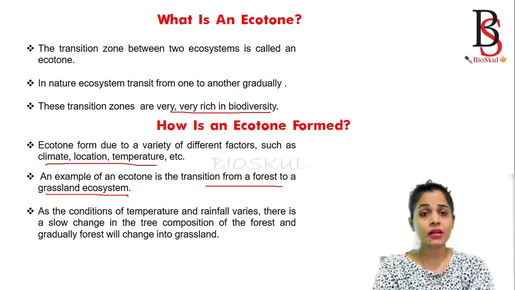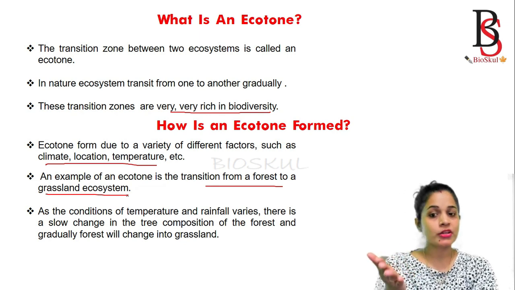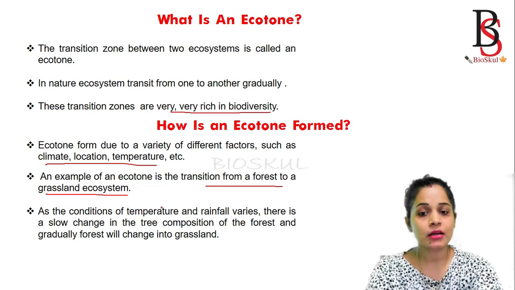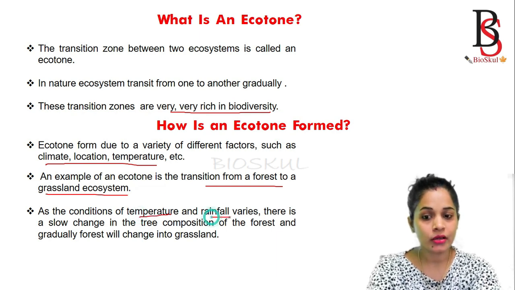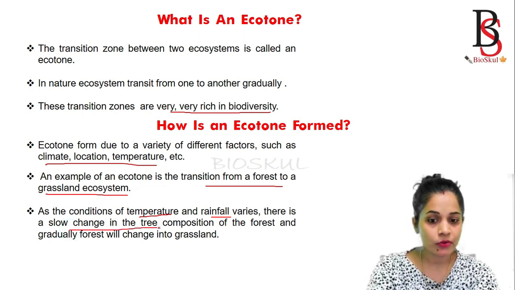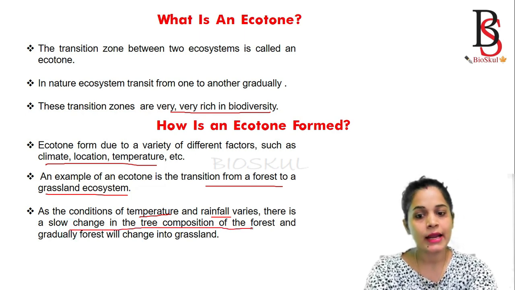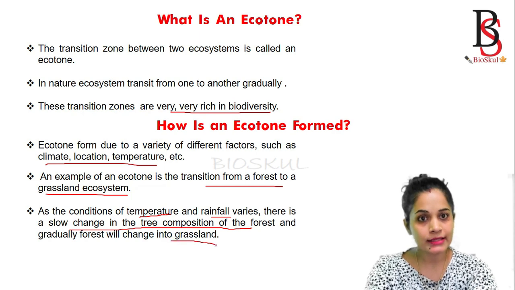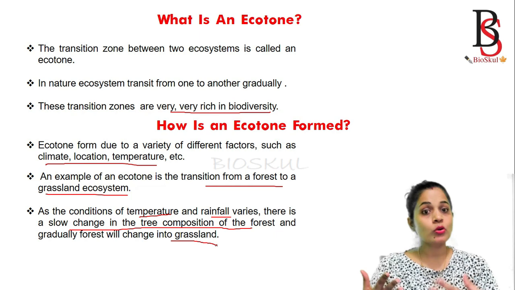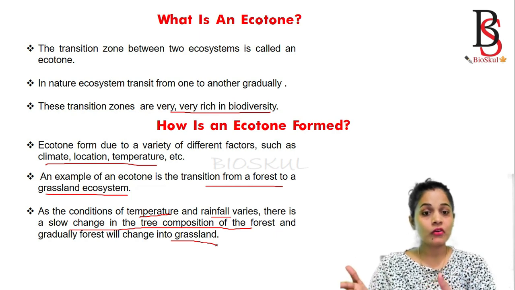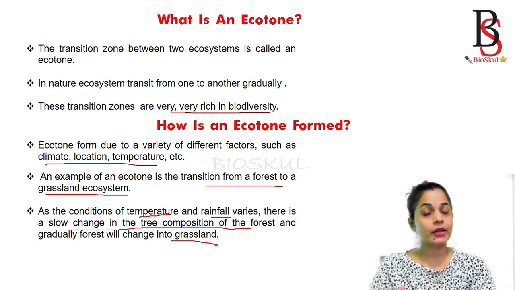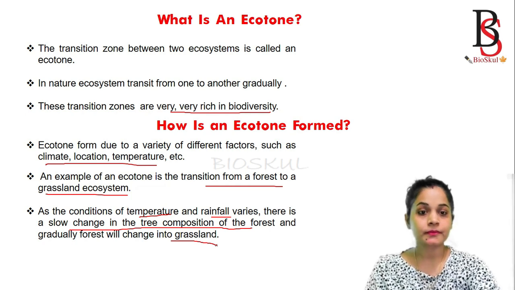This change can form naturally through changes in temperature and rainfall, resulting in a slow change in the tree composition of the forest, converting it into grassland. Or deforestation by humans can also convert a forest into a grassland ecosystem. This is how an ecotone is formed.